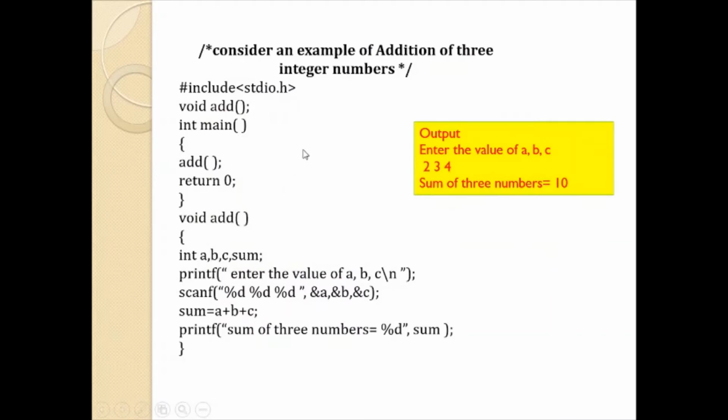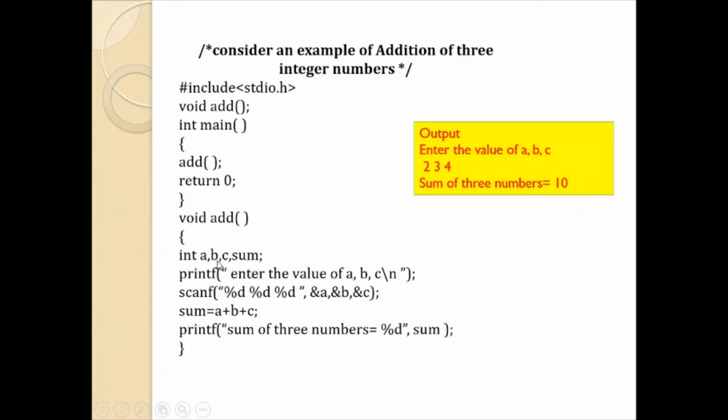We'll see one example. Here is an example of addition of 3 integer numbers. Here we have declared one function add. Next, in main function, we are going to call this add function. This is the function call without any argument being passed. Then control will be jumping to the add function.